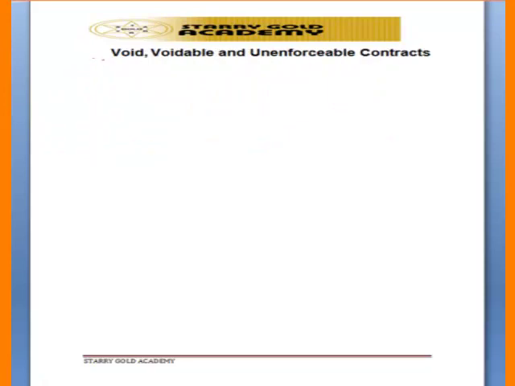Then let us look at void, voidable, and unenforceable contract. A void contract is a contract that is illegal from the beginning, so void ab initio. It is a contract which the court will not recognize, because right from the start, parties are not even supposed to enter into such contract. So that is what I mean by it is void. It is unenforceable at all, and the court will not recognize it at all.